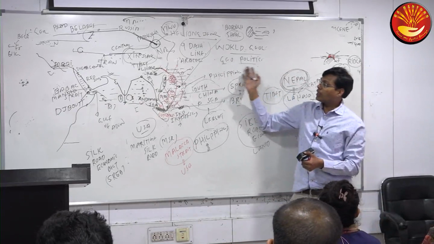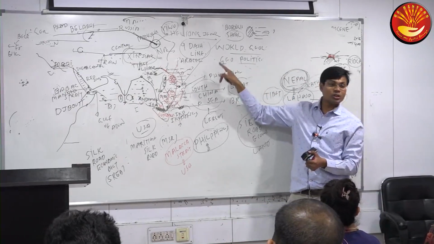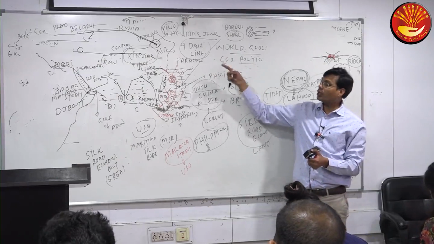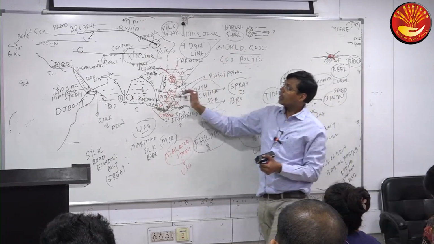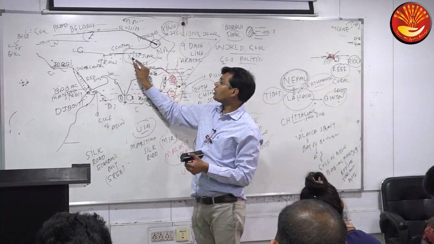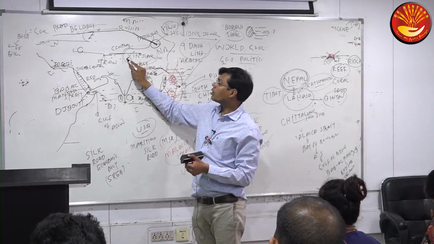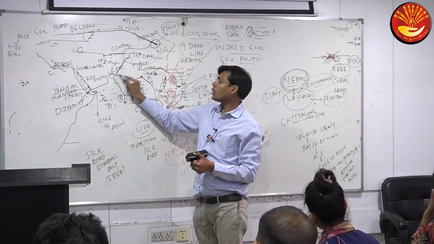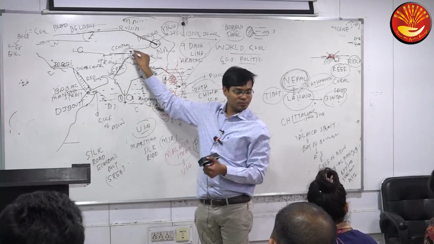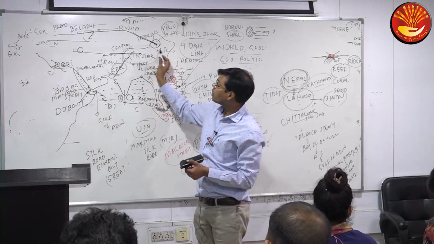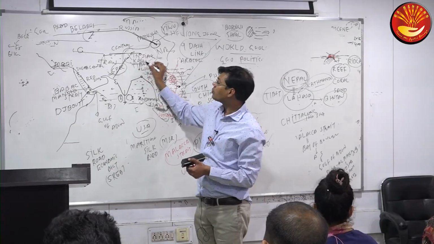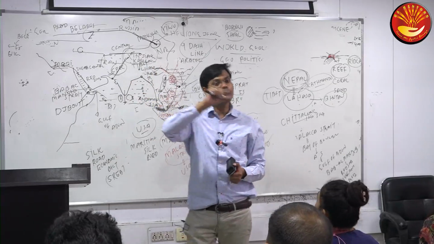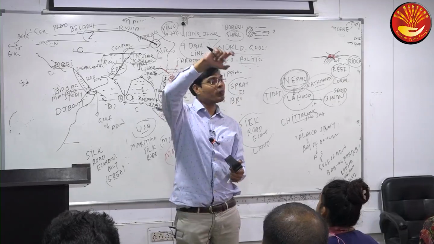Could you tell me whether One Belt, One Road would be one route or a number of routes? Only sea route, or also land route? Land routes, a number of land routes, and a number of sea routes. And to connect SREB and MSR, China is also using Pakistan as well as the POK area for which corridor? CPEC, that would connect MSR and SREB. And which place of SREB? Kashgar in Xinjiang and Gwadar in Pakistan's Balochistan zone. So the map of Balochistan is important. Balochistan is the largest province of Pakistan.